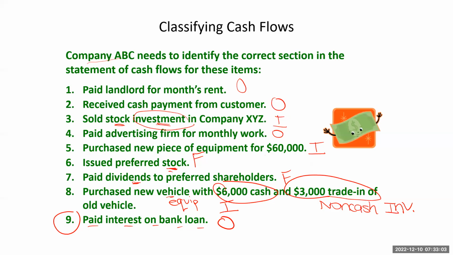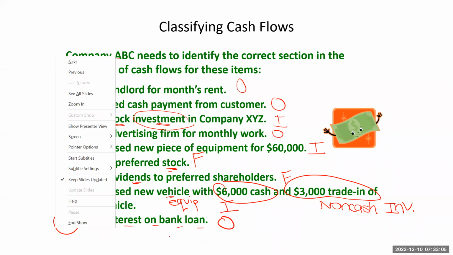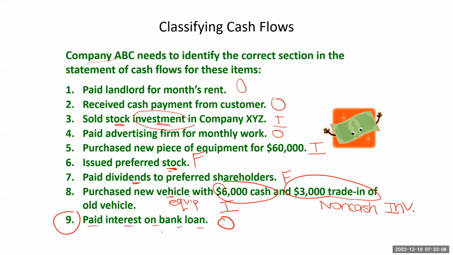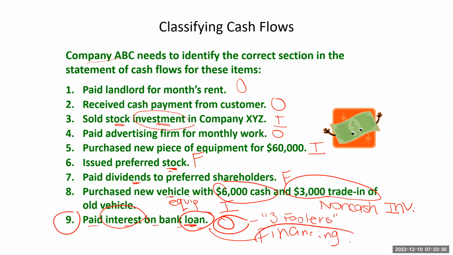So this last item that we just talked about actually brings us to another point. Now, a lot of times students see that loan and they think, well, loans fall in the financing category. But US accounting rules say that the interest paid on bank loans should be classified as operating. Okay, I call that one of the three foolers, meaning you think it should go in one category to find out that the rules that govern the industry have it going in another.